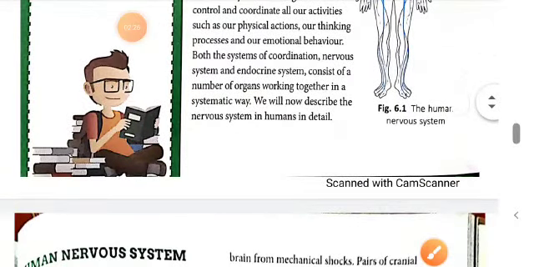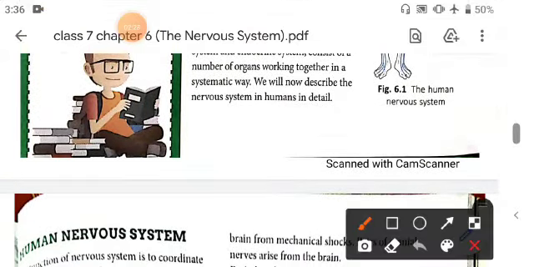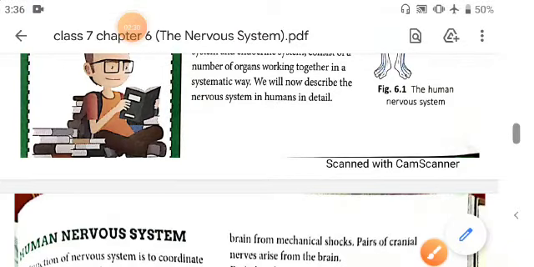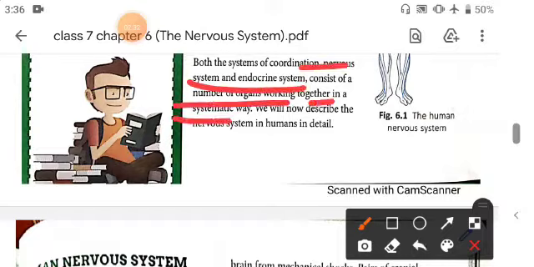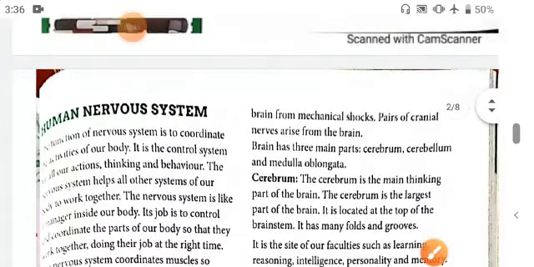Now both systems of coordination, either the hormonal system or the nervous system, consist of a number of organs working together in a systematic way. We will now describe the nervous system in humans in detail.